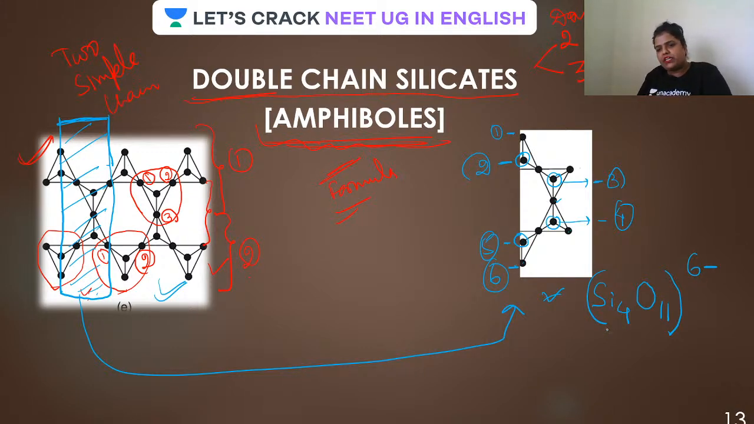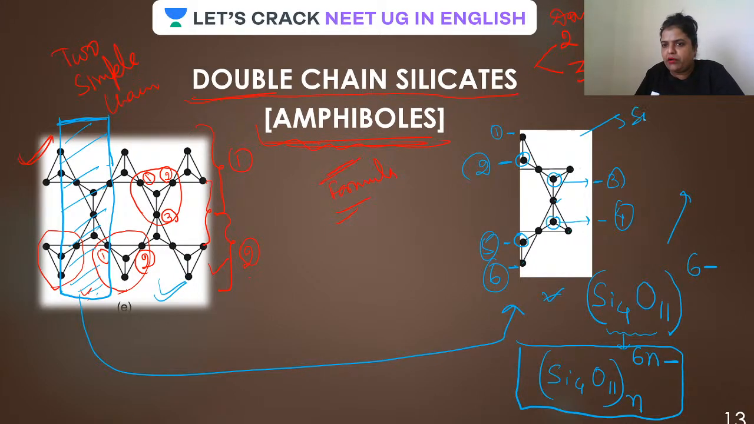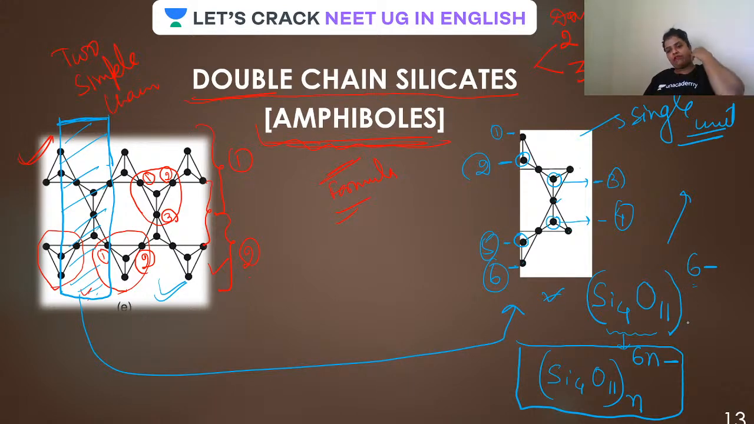So guys, if this unit keeps on repeating, the polymer of this will easily be represented as (Si4O11)n with charge 6n minus. This is the polymeric representation. Because this is a single unit which has a charge 6 minus, if n units are there, it will have a charge 6n minus. I hope it is easy. Found it easy? Then give a like, dear. That's really great of you all, guys.